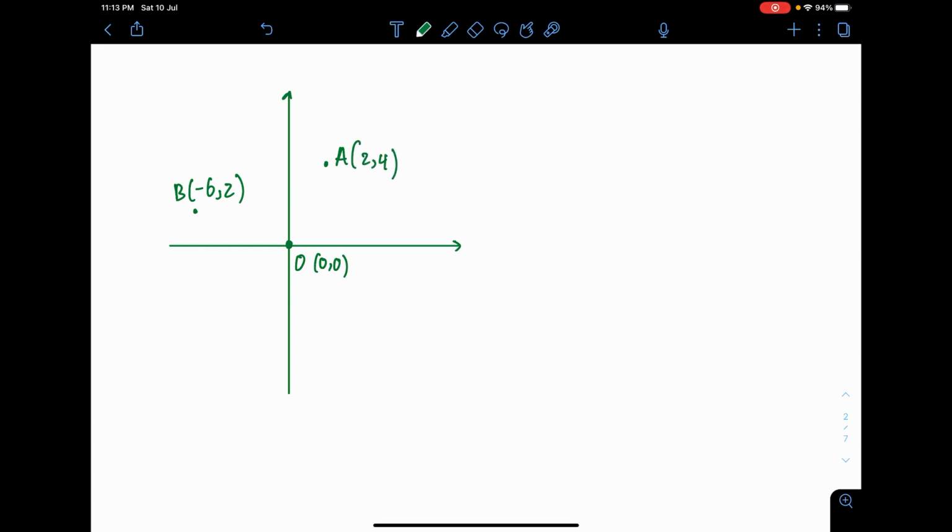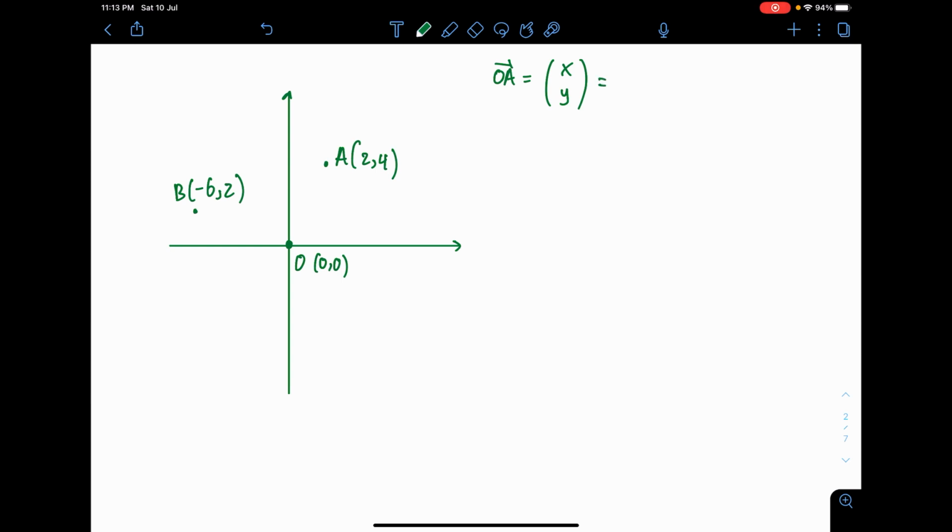Now I can express a few vectors here. First, vector OA. Imagine that I want to go from O to A. So now the vector is in coordinate geometry, meaning I can express how I move from one point to another, and that is what you call a vector. In coordinate geometry, you need to express the vector in a matrix form. The matrix is made by X and Y. X is the horizontal movement and Y is the vertical movement.